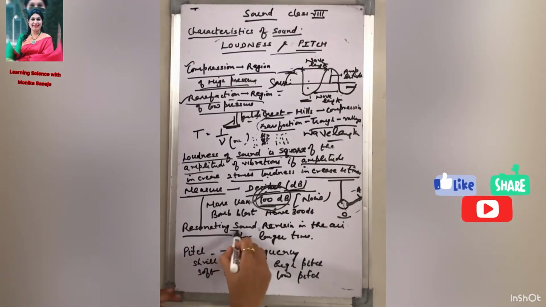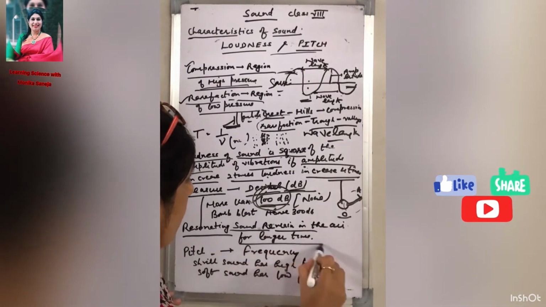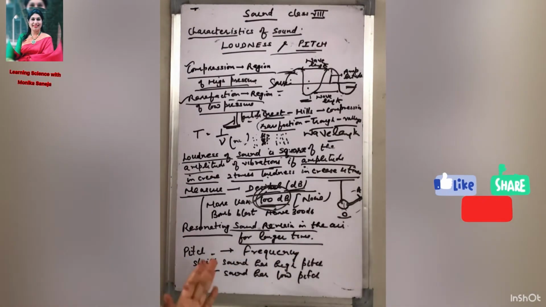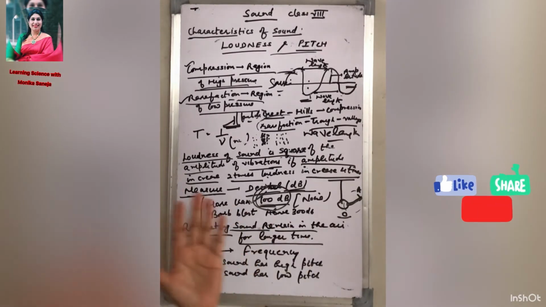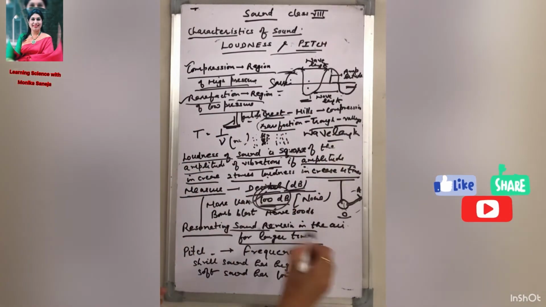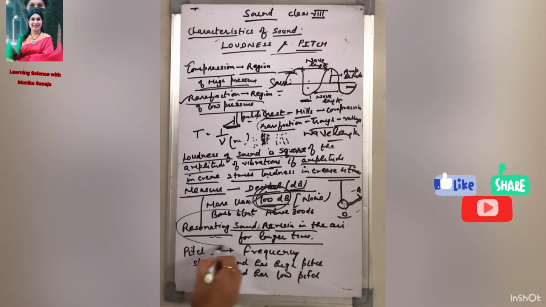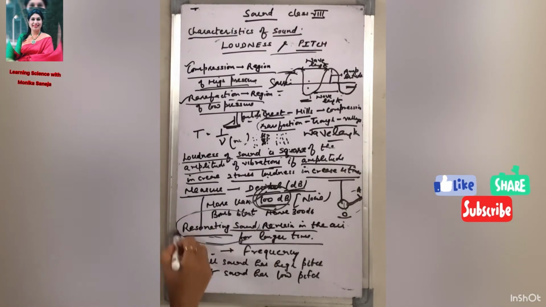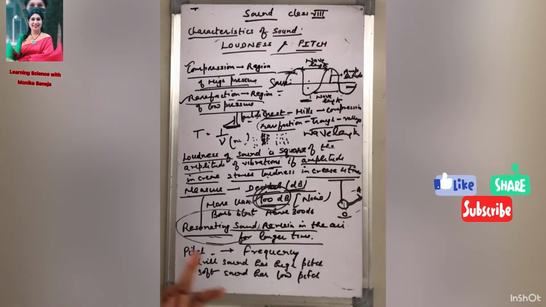Now, what is the resonating sound? You know that the sound which remains in the air for a longer time, when somebody speaks or some vibration comes in the air and these vibrations remain in the air for a longer time, that sound is called the resonating sound. For producing the resonating sound, it depends upon the amplitude.